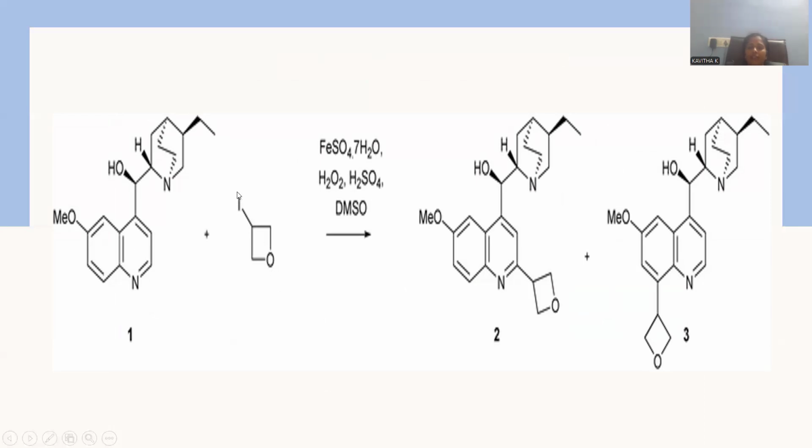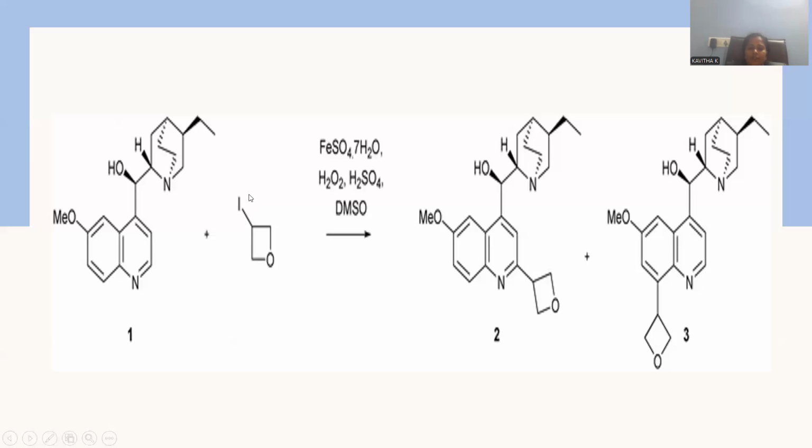I'm taking 3-iodo-oxetane molecule and treating it with a quinoline kind of moiety. It is a kind of nicotine molecule. And these two are reacted together with ferrous sulfate heptahydrate, H2O2, H2SO4. This is called Fenton's reagent, and this reagent is used to add this oxetane molecule at position number 2, right? So position number 2 is more facilitated towards substitution. This is the kind of substitution reaction, right?